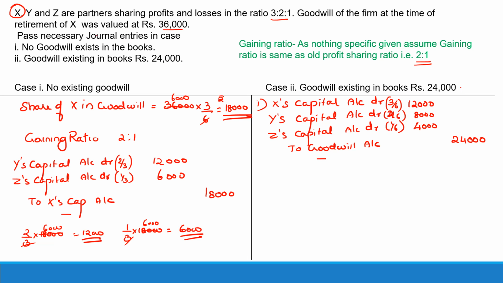Then we come to the goodwill valued at the time of retirement. Go through the same exercise as we have done here. The same thing would be repeated and we'll pass the same entry. That is, we would debit the gaining partners' capital accounts with 12,000 and 6,000 and credit the excess capital account with 18,000. So this is how the goodwill would be dealt with in this particular case. I hope that is clear.